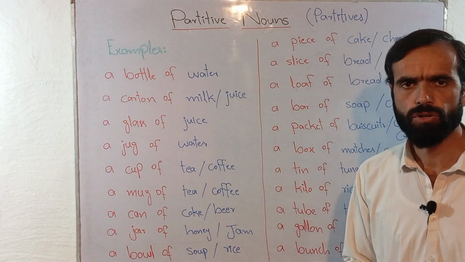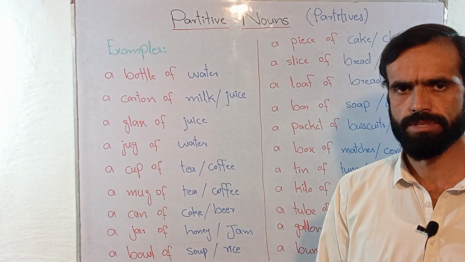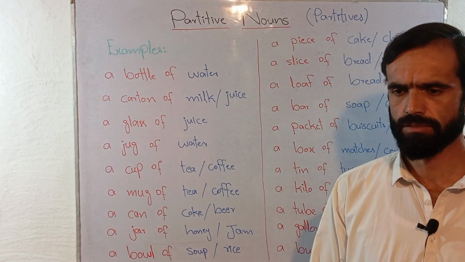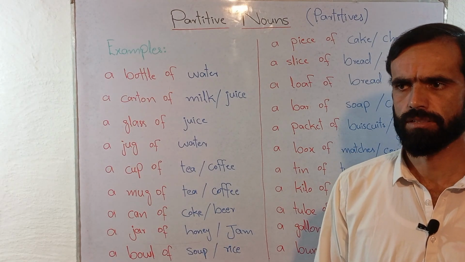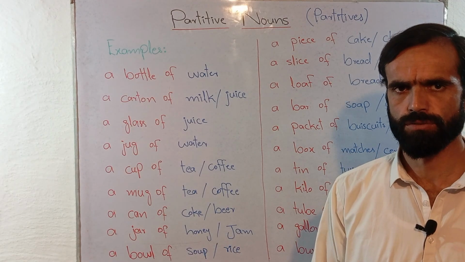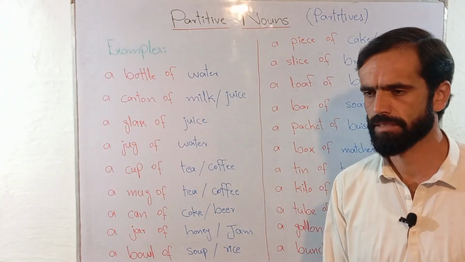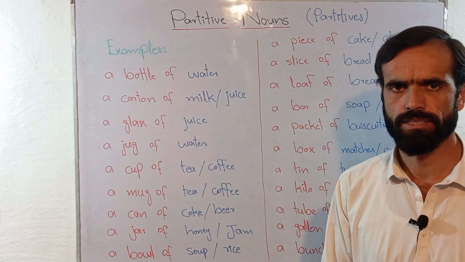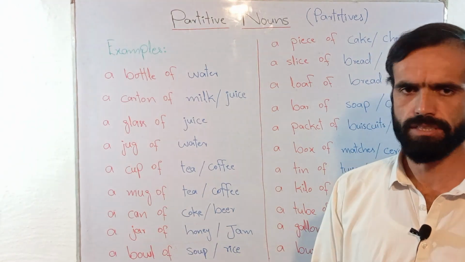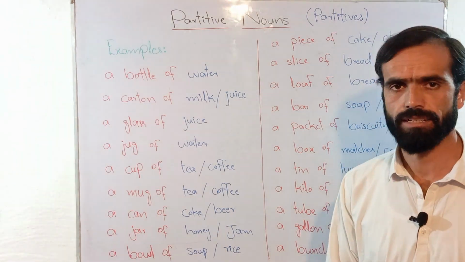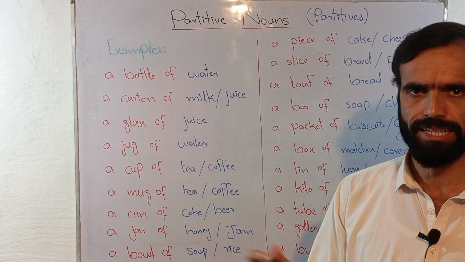I hope that the ideas or concepts that we have covered, about what nouns are and how they give names to things, people, even abstract ideas. And on the other hand, you might have covered why and how we divide nouns into different categories.